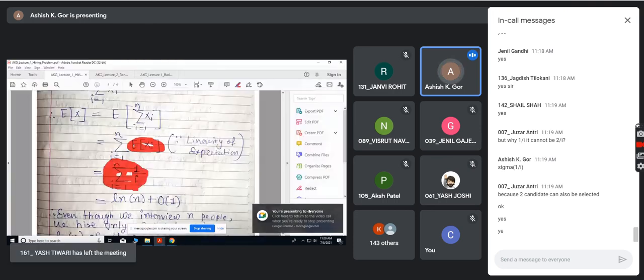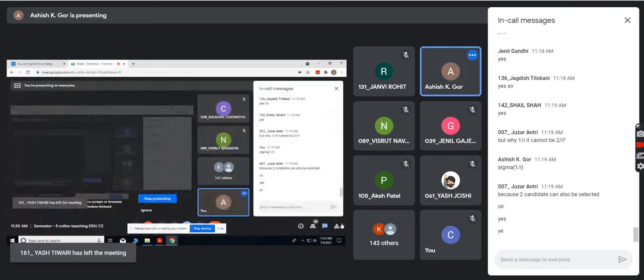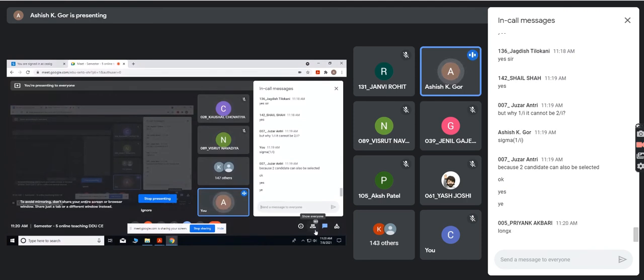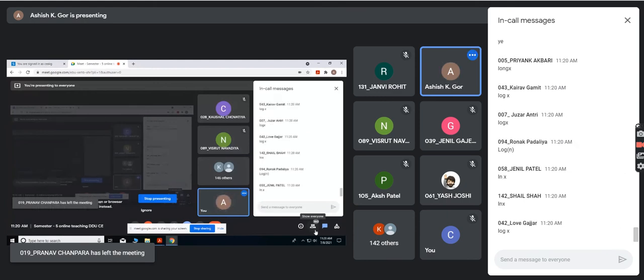Okay, so sigma 1 upon I. Can somebody tell me what is the integration of 1 upon x dx? I think you must be knowing, right? Log x. Yes, ln x. Very correct, ln x.